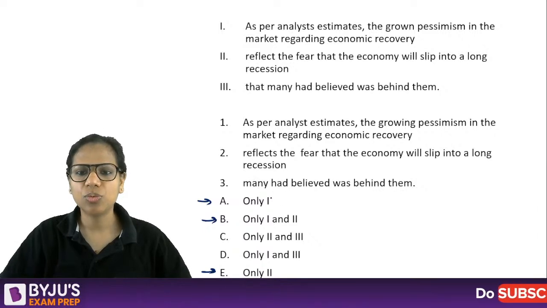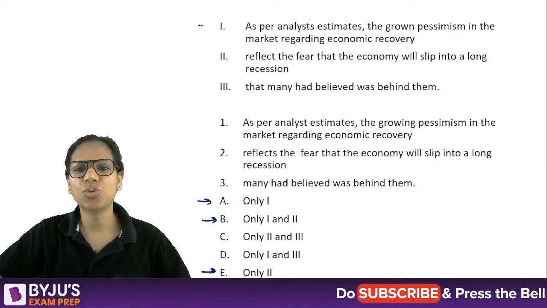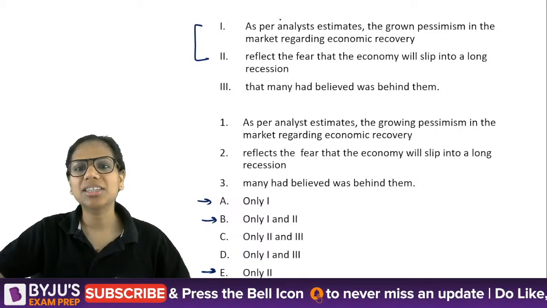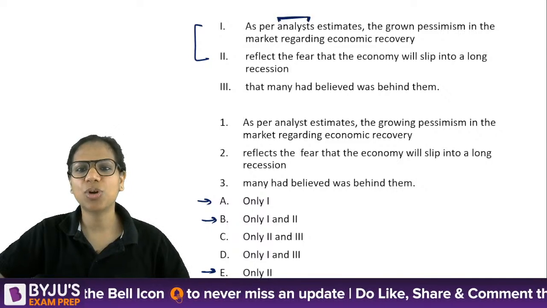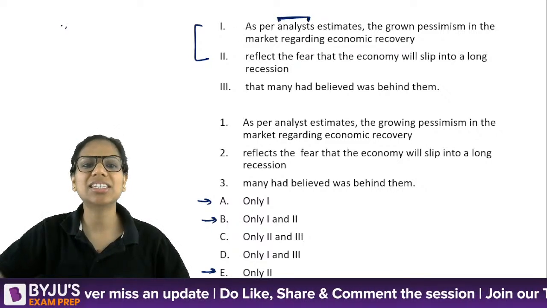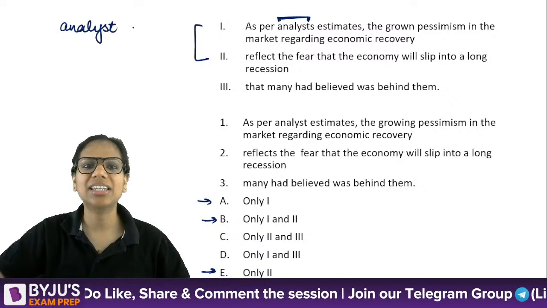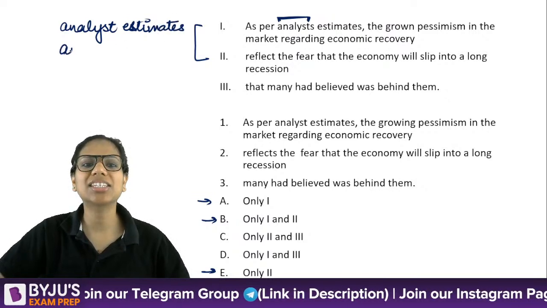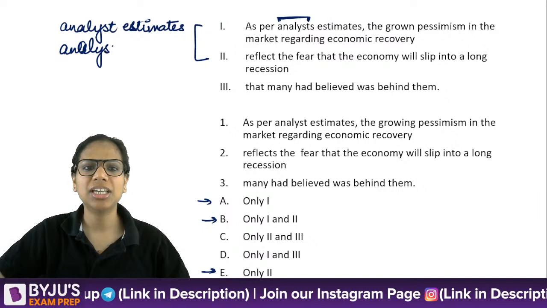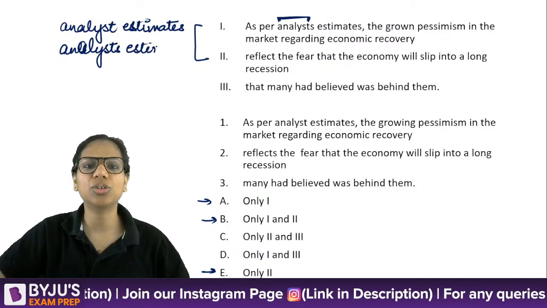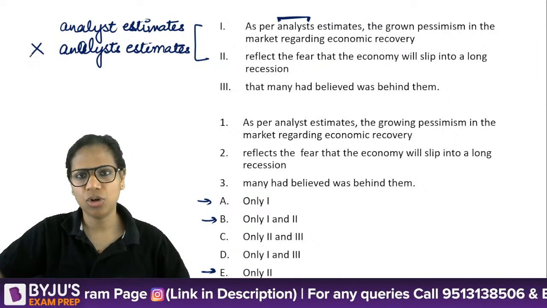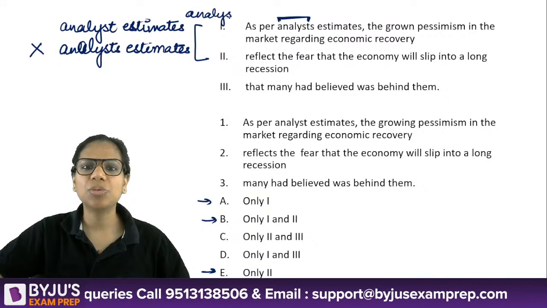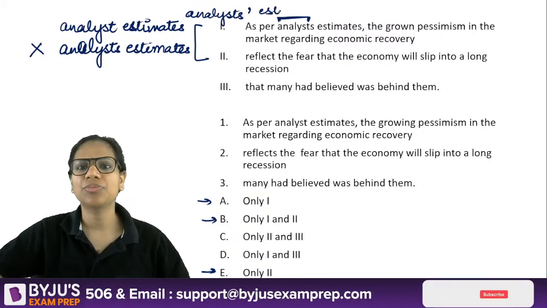Right. Now, 1 seems to be, so basically 1 and 2 is what you feel that these might require correction. As per, right when I read this, at this point, 1 becomes wrong. As per analyst estimates, it should not be analyst's estimates. It should not be analyst estimate. This is completely wrong. Either I should say analyst estimates, or I should say as per analysts' estimates.